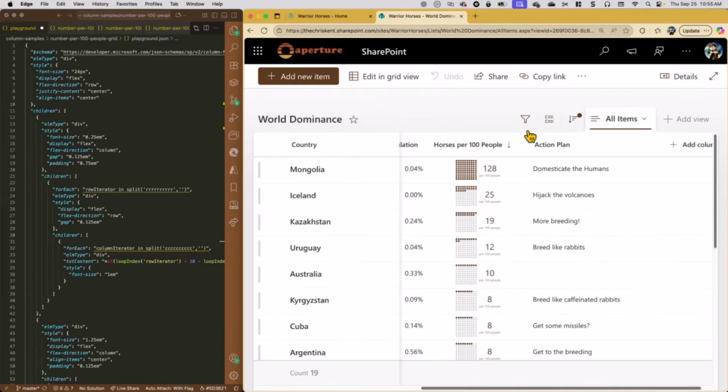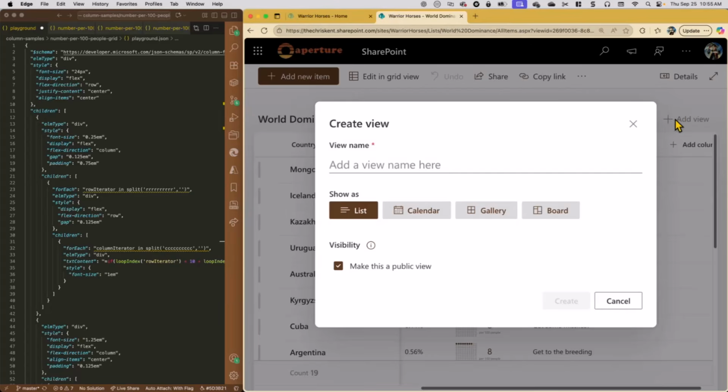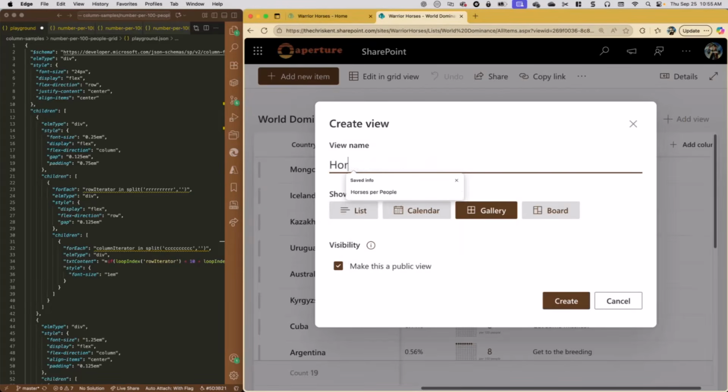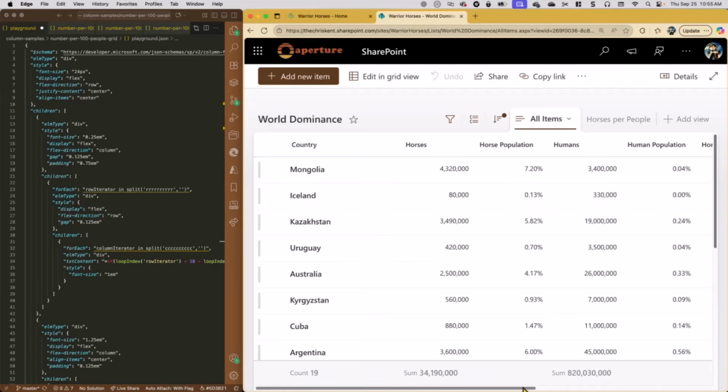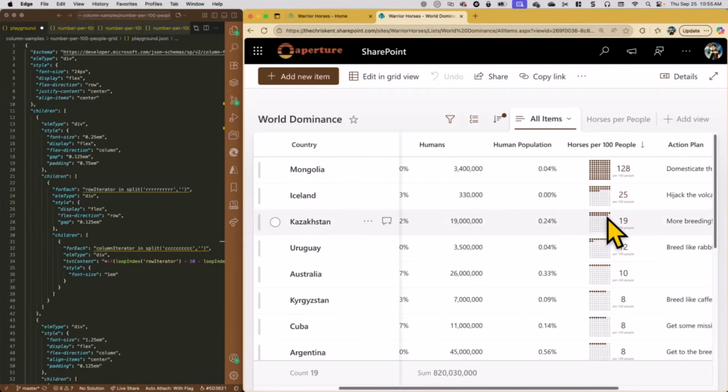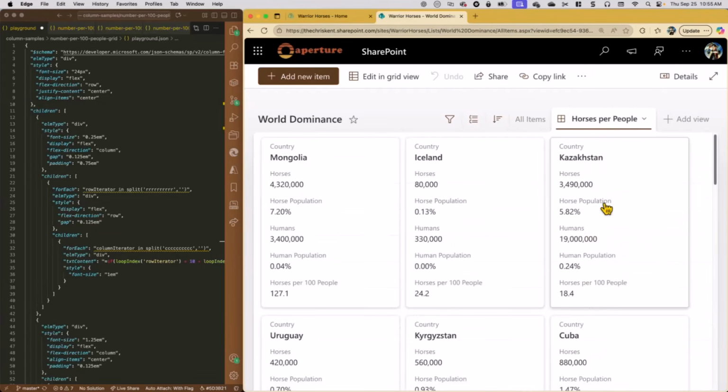Now let's add another view. Let's add a gallery view. We're going to call it courses per people. I may have tried it before. All right, so let's create that. And so now we've got this gallery view, and that's okay, because this is helpful in line to see this, but that's not very legible comparatively. So let's come here and let's customize this view.